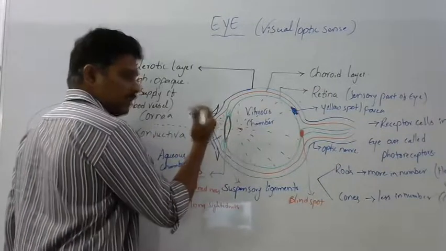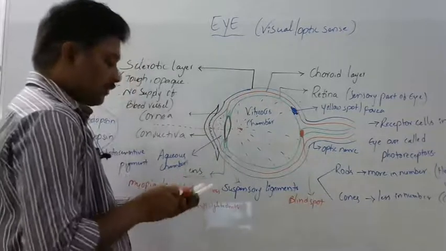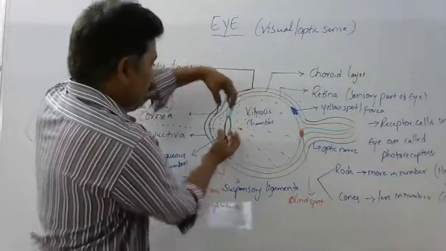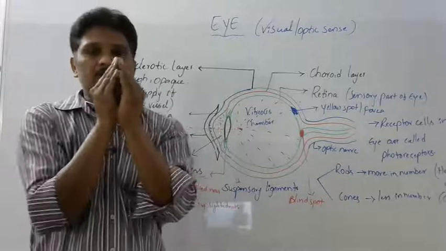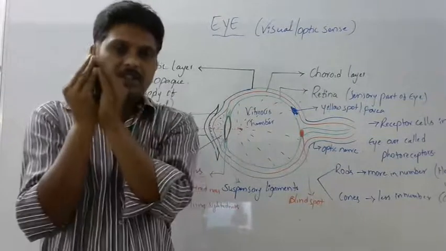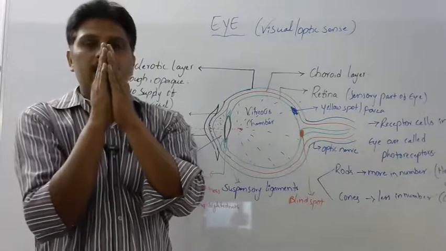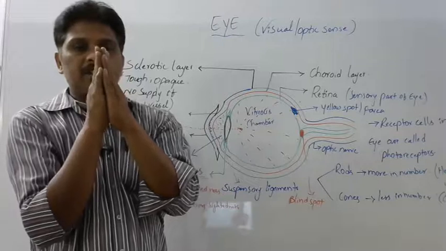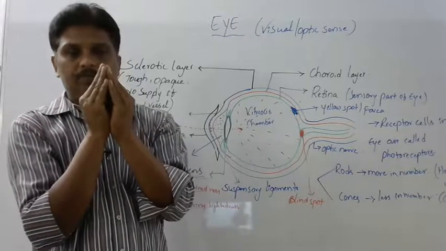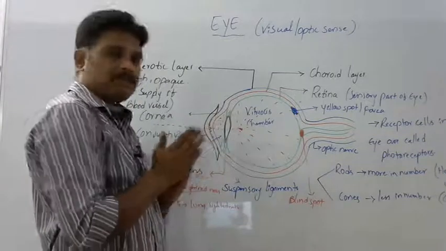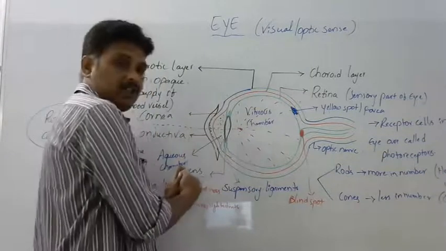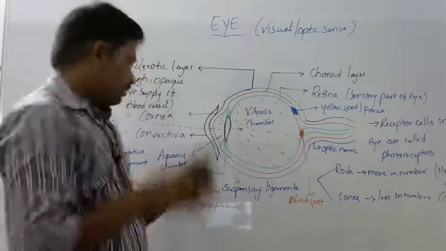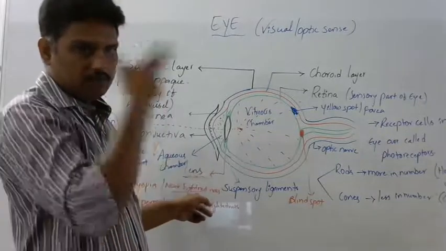The suspensory ligaments, when they contract and push from both sides, the curvature of the lens decreases and the focusing of light varies. When the curvature decreases and increases, the lens can take in the light properly. Because of weakening of suspensory ligaments, he can see nearer objects, but for farther objects the lens cannot adjust immediately. That is the problem. We can correct it with lenses, that is, spectacles.